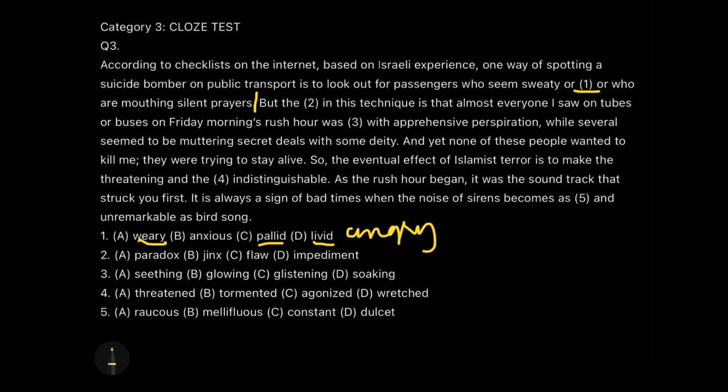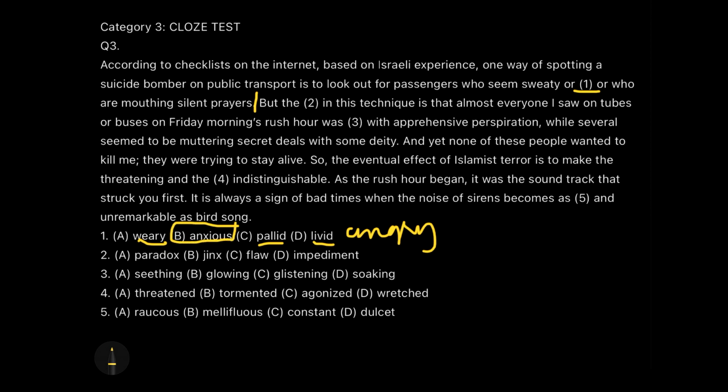So that makes sense that we will not use these words. Now the next thing which we need to put forward is anxious. Now anxious is left. Do you think that the person who is carrying a bomb will be anxious? Of course he will be. So for now I take up anxious as my answer for the first blank.